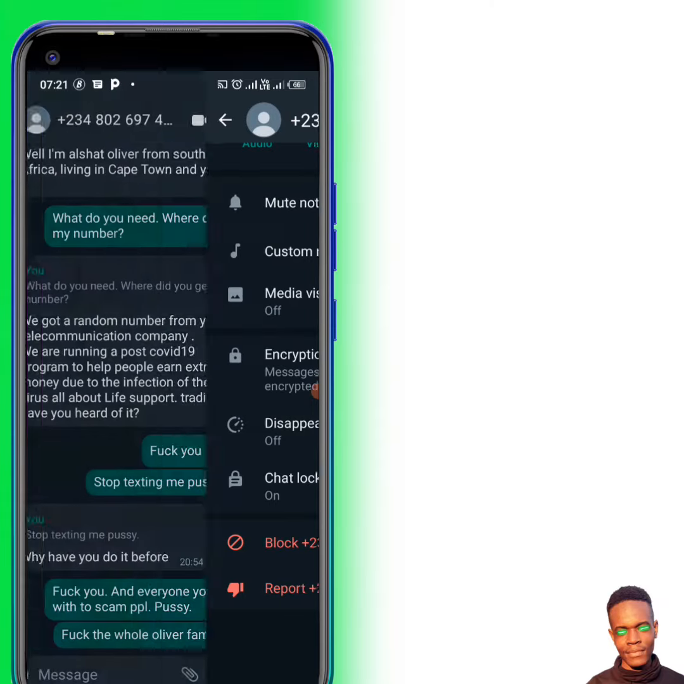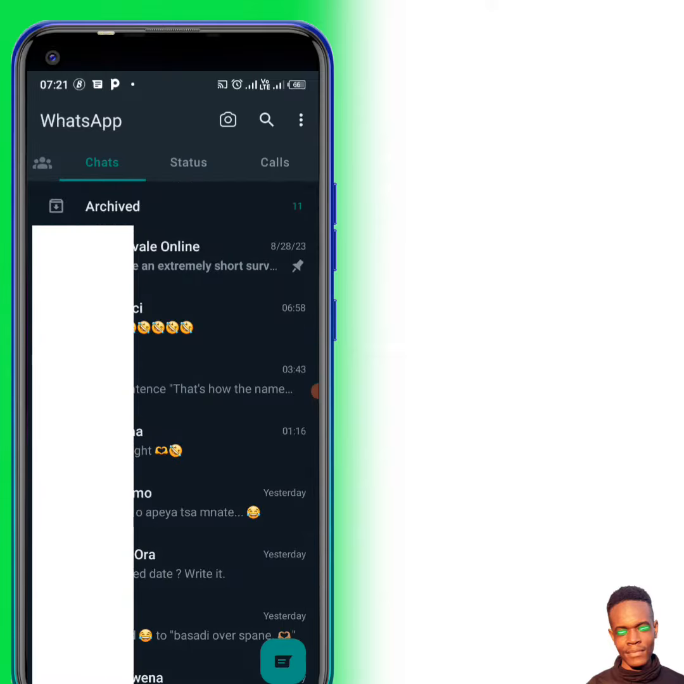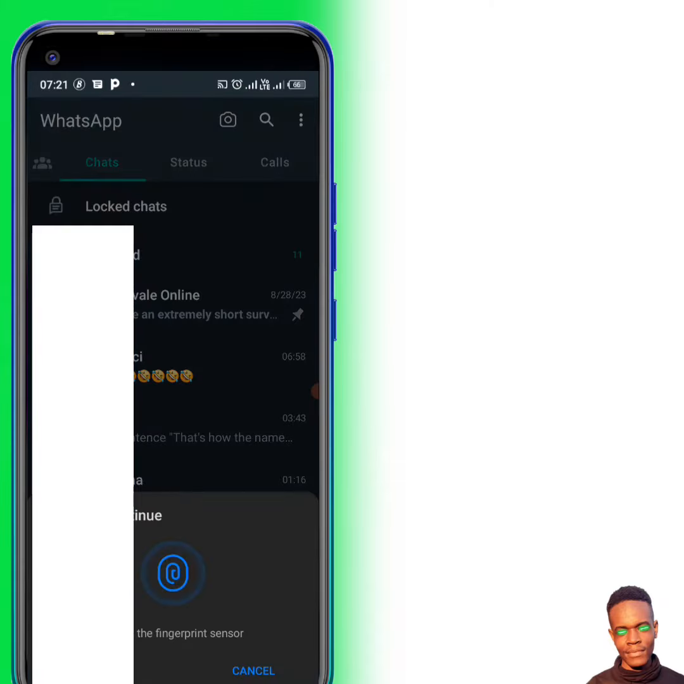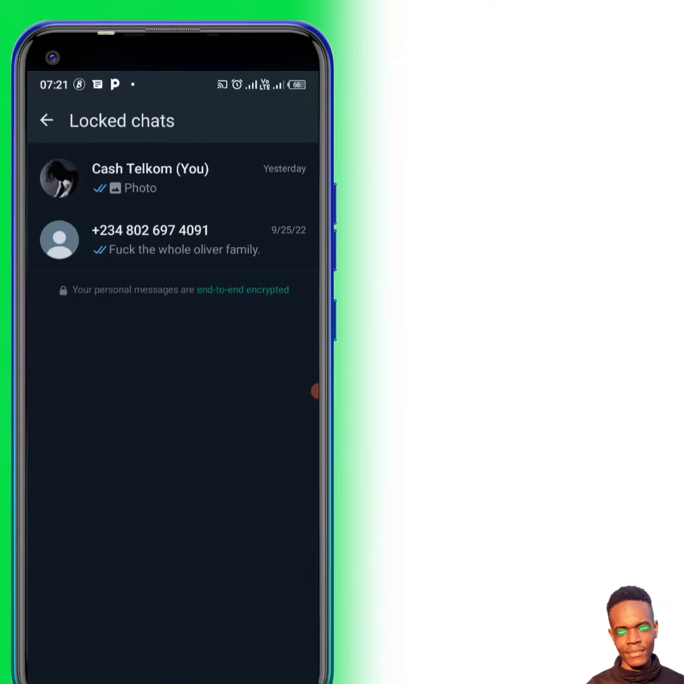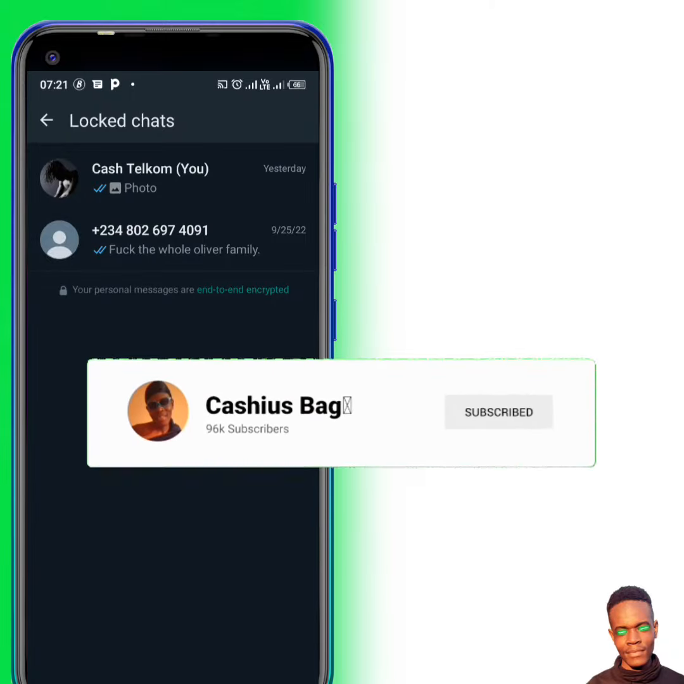So to see this, just go to the top. After you go to the top, all you have to do is scroll like this, right? Then after that you will see locked chat, right? So you tap there and you put your thumb there, and then you will be able to see the messages that you locked. So easy, so simple, guys.